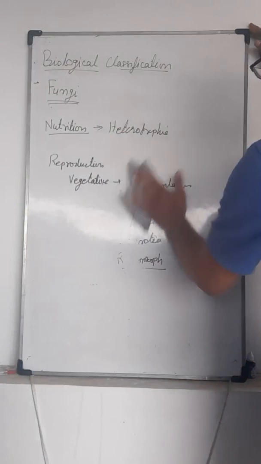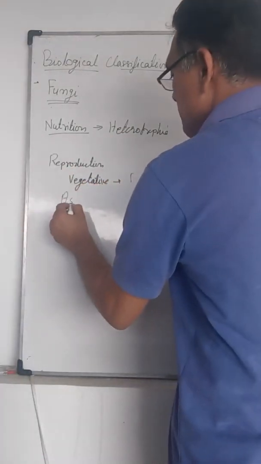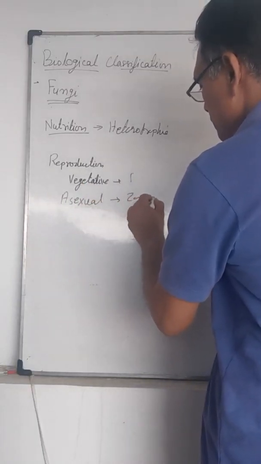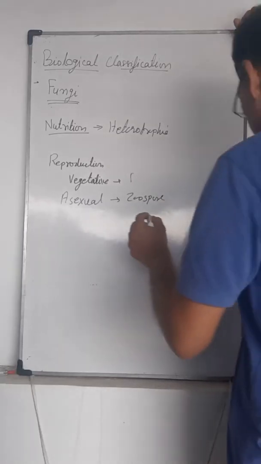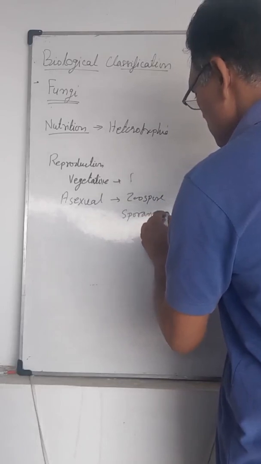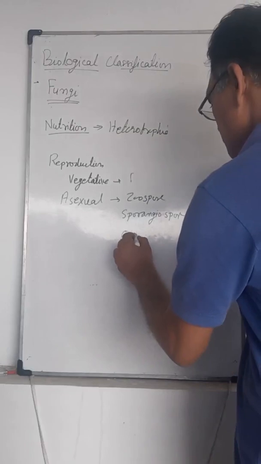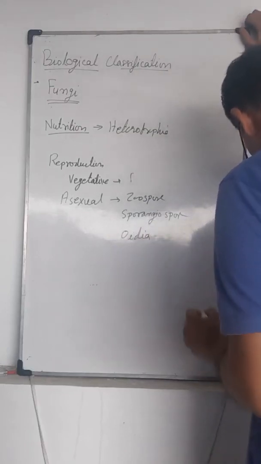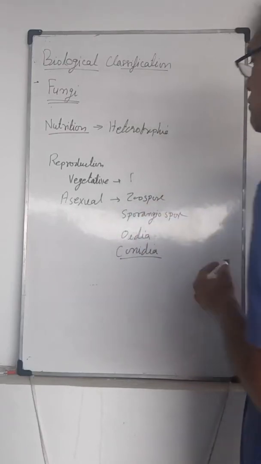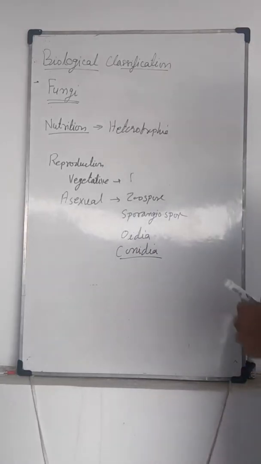And asexual reproduction is also there. Asexual reproduction is by zoospores, by sporangiospores, by oidia, and by conidia. These are the different types of spores formed during asexual reproduction.